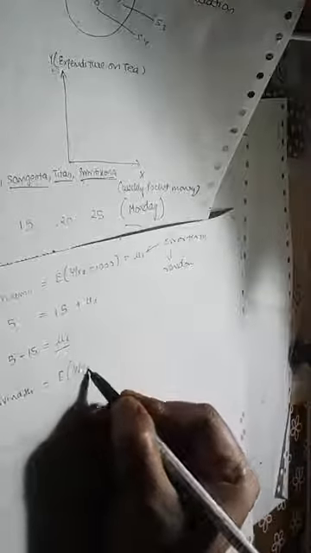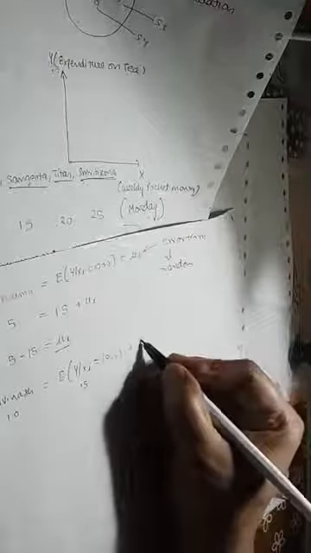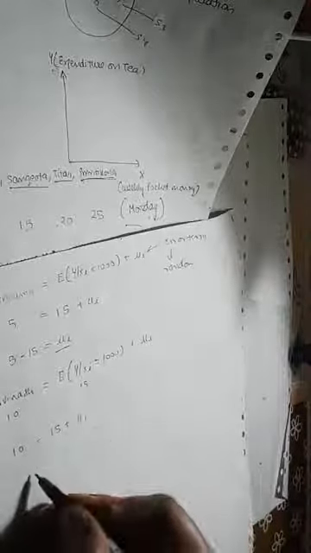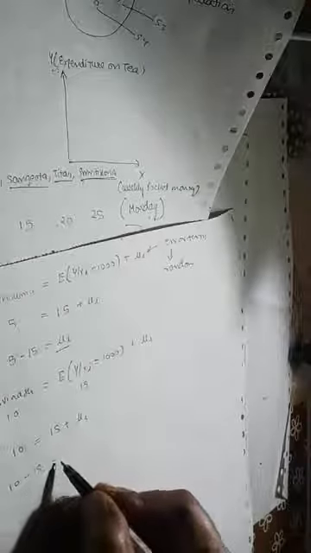Now take out for Avinash. He also belongs to this group, and he is not making 15 rupees expenditure, right? He is making 10 rupees expenditure. So there must be some difference between actual expenditure and average expenditure, which we call error in econometrics. So here what I get, 10 equals 15 plus u i. So 10 minus 15 equals u i. So I get u i as minus 5. So see, this term is random. Here I get minus 10, here I get minus 5.